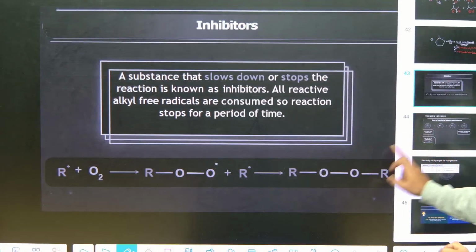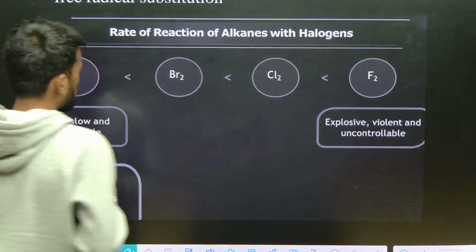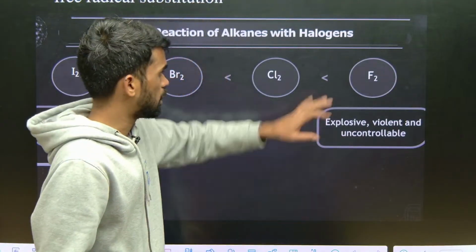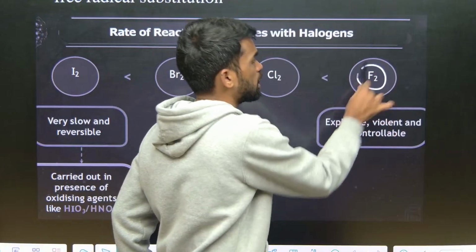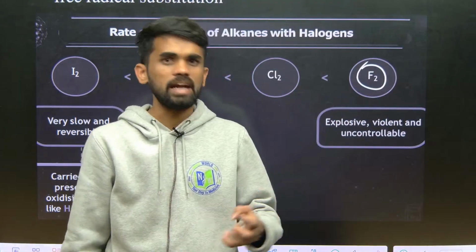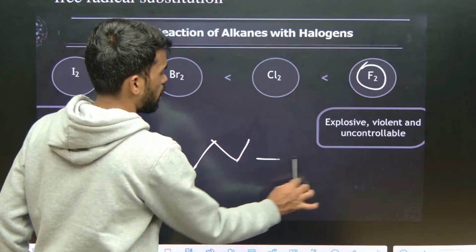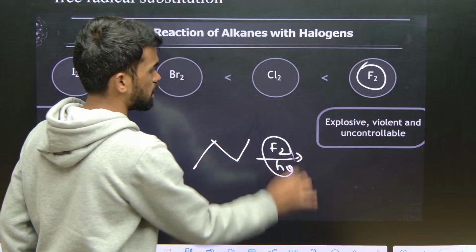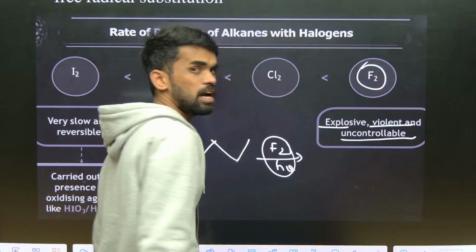In this free radical substitution reaction, we can have iodination, bromination, chlorination, fluorination. But the reactivity of fluorine is very high, so fluorination is a very vigorous reaction that we cannot handle. Alkanes treated with fluorine in the presence of sunlight react very vigorously. It is explosive and violent, and it cannot be controlled.